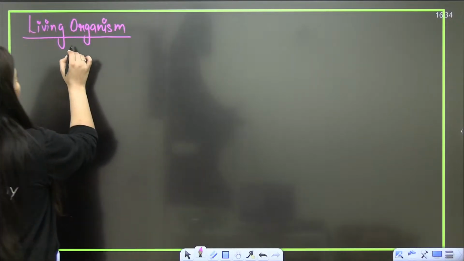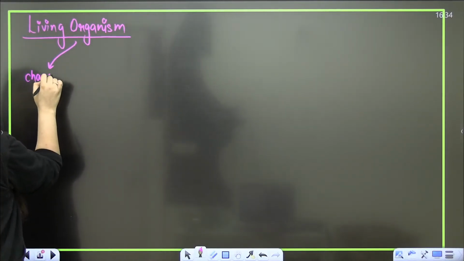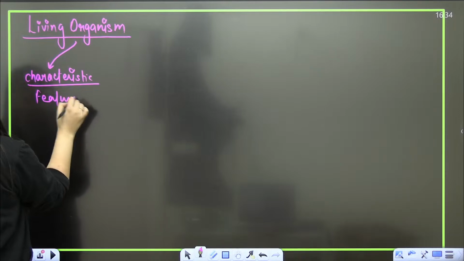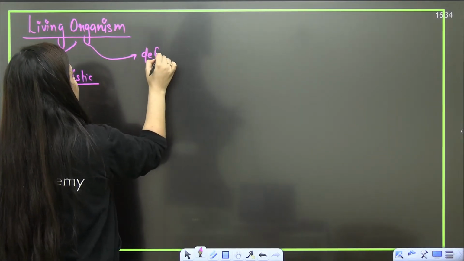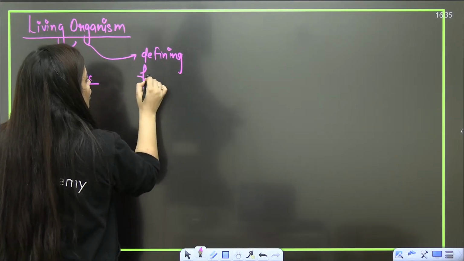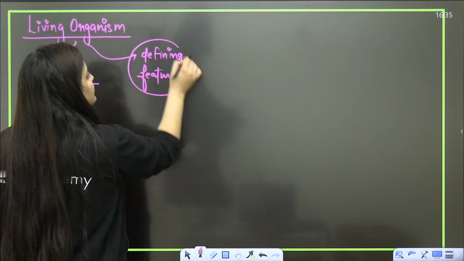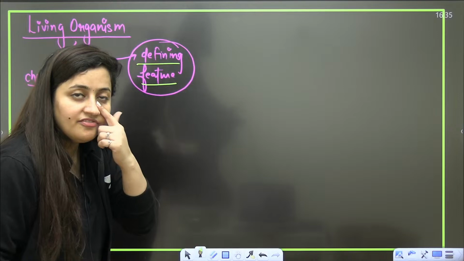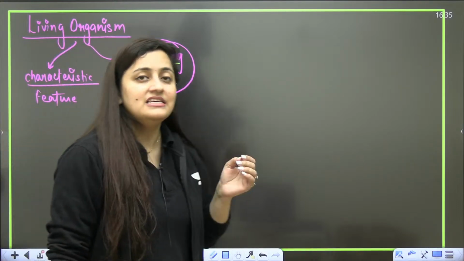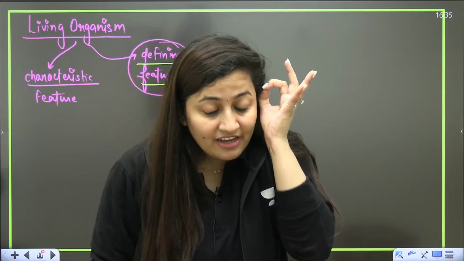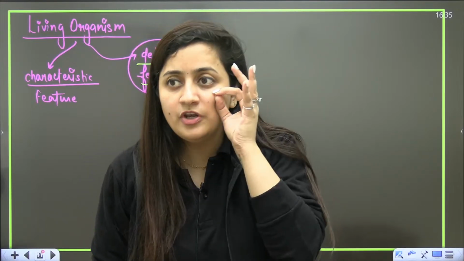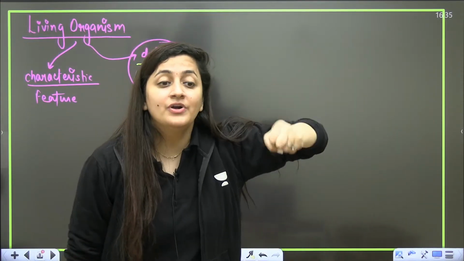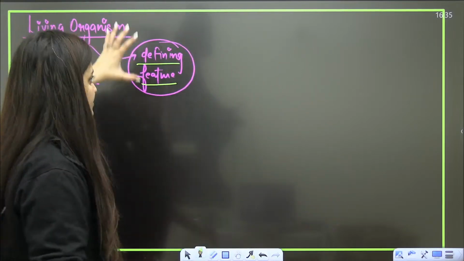Okay? So I am talking about living organisms. In the case of living organisms, we use two words. One is characteristic feature, right, students? And another is the defining feature. When I use the word defining feature or defining property, these are the properties which will be there in all living organisms without any exception. These are the properties which will definitely be there in living organisms. There will be no living organism without those properties. The properties which are unique to living organisms, which are for sure there, are the defining property.